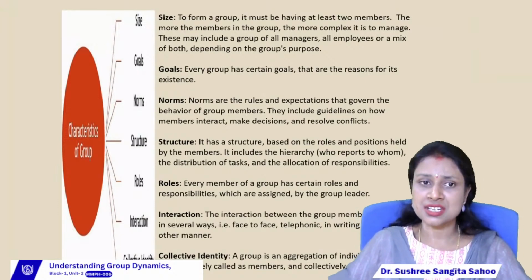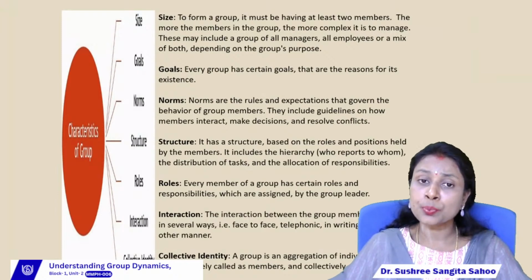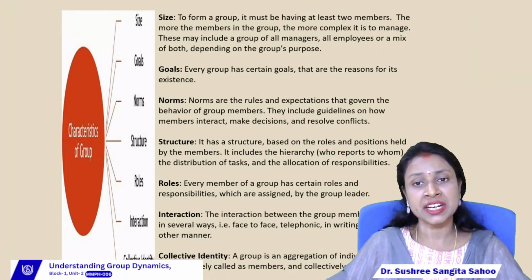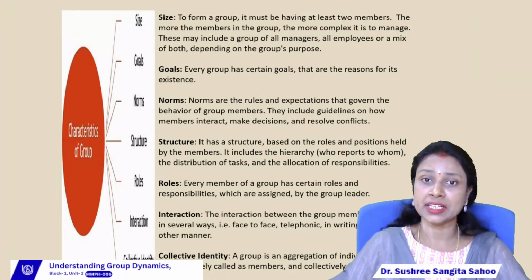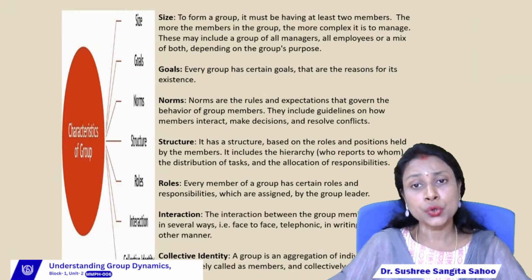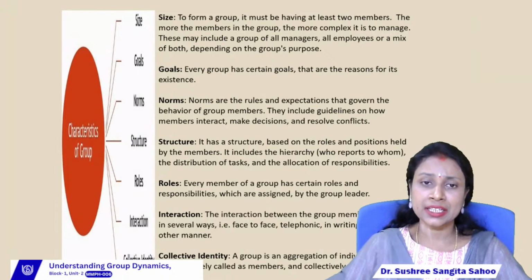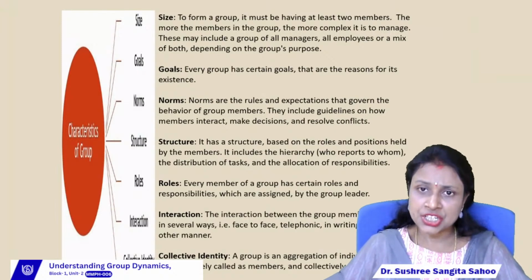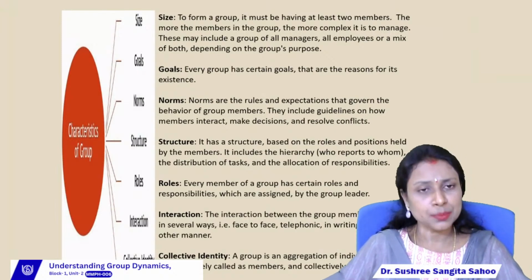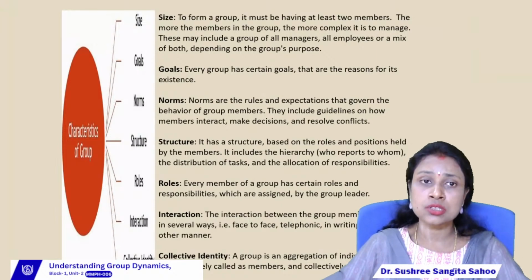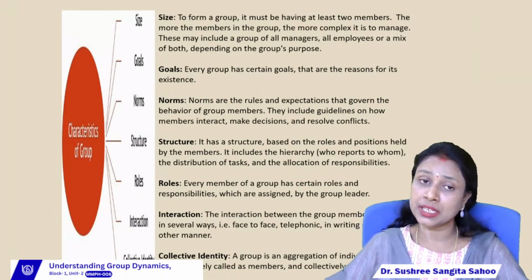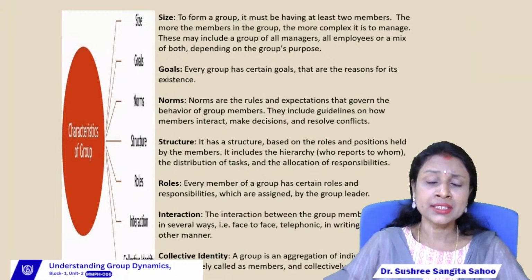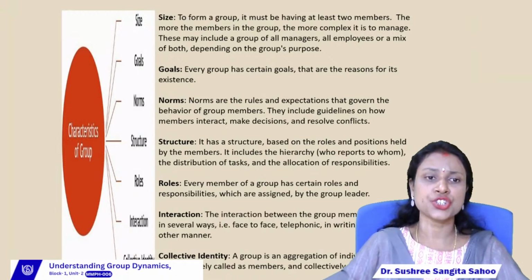Then make decisions, right? So how the people, means how the managers and employees, take the decision and resolve conflict. And if there is any conflict, then how do the group members find the solution to that conflict? So for the interaction, for the decision and for the conflict, each and every group forms certain rules or norms for their group.